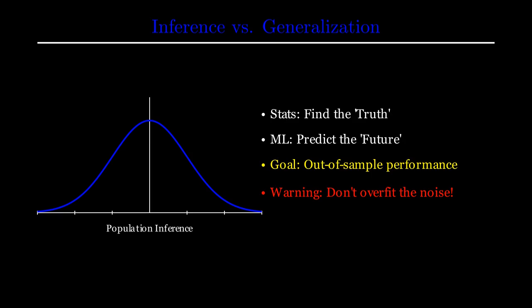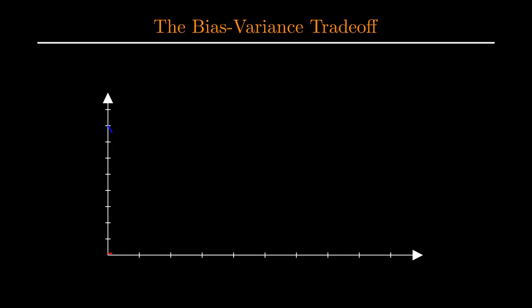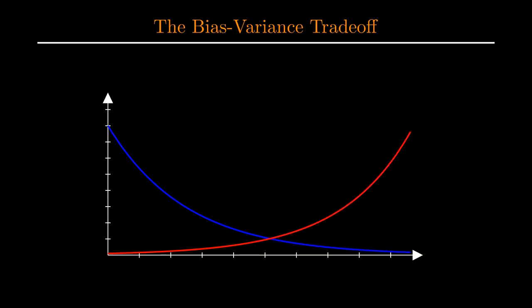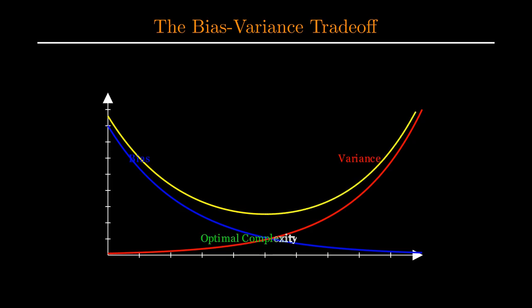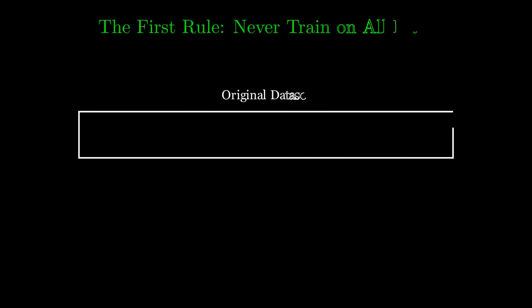According to statistical theory, if our model is too complex, it captures the noise instead of the signal, leading to what we call overfitting. To understand why we split data, we must visualize the bias-variance tradeoff. Imagine a graph where we plot model complexity against error. A very simple model, like a straight line, has high bias. It underfits because it's too rigid. A very complex model, like a high-degree polynomial, has high variance. It overfits because it follows every tiny fluctuation of the training data. The sweet spot is the point where the total error is minimized, and that's exactly what the train-test split helps us find.